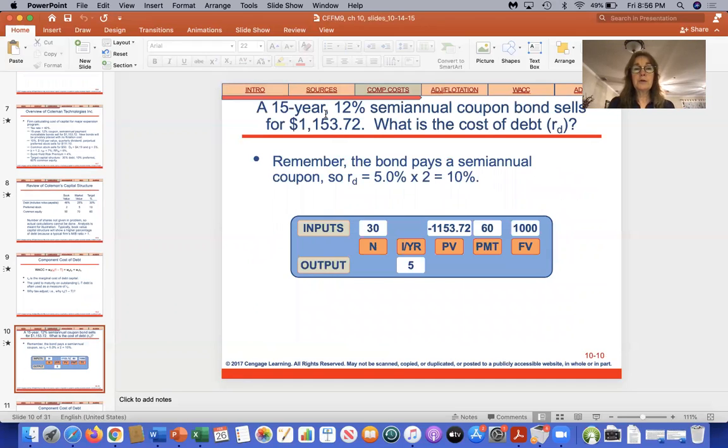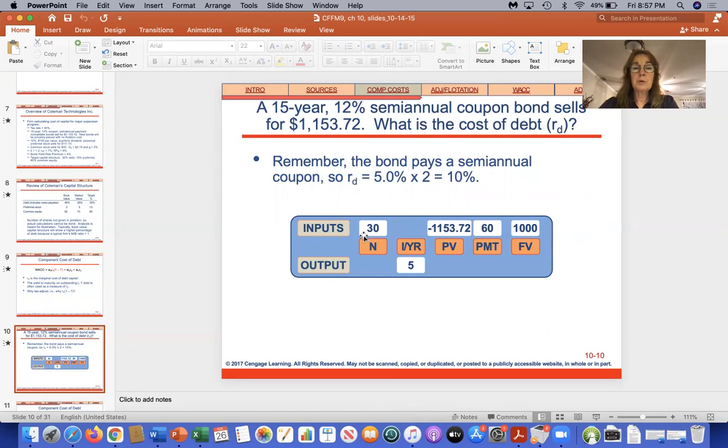So using the information that they gave us a couple of slides previous, the bond was selling for $1,153.72. That's the present value. You have to put that in as a negative number. The future value is the par value, which is $1,000. The payment is $60. That's $1,000 times 12% divided by 2, because it's a semi-annual coupon. And N is 30. It's a 15-year bond with a semi-annual coupon, so 15 times 2 is 30.